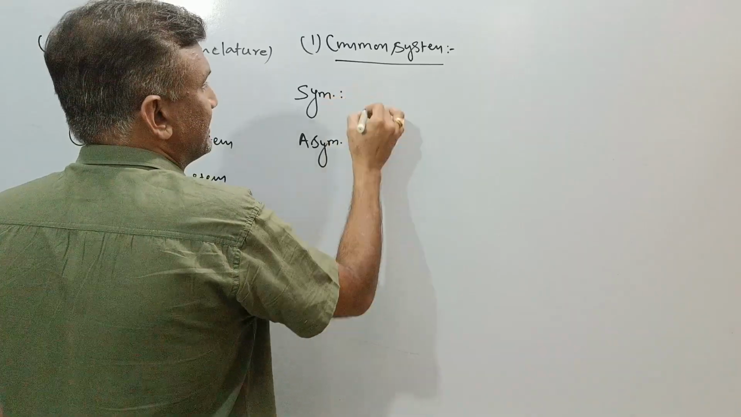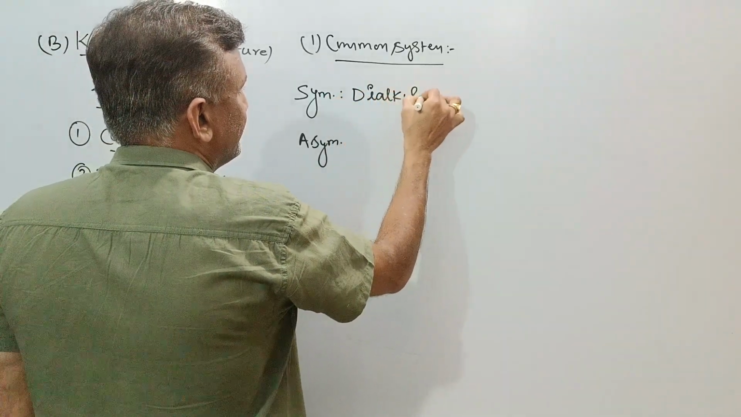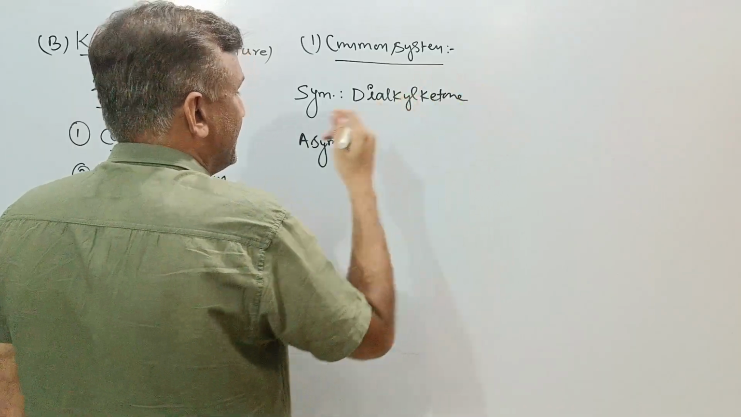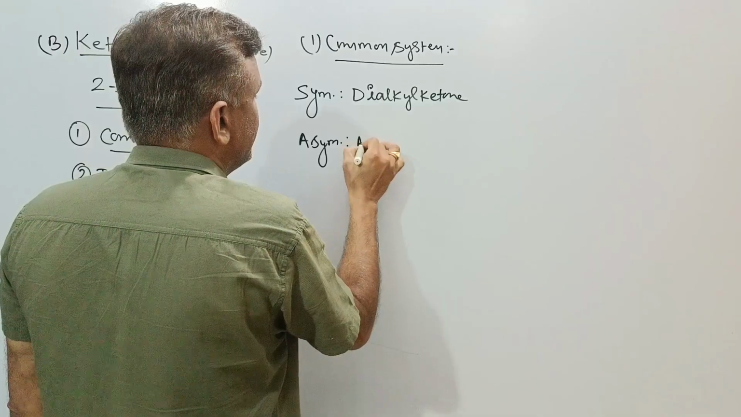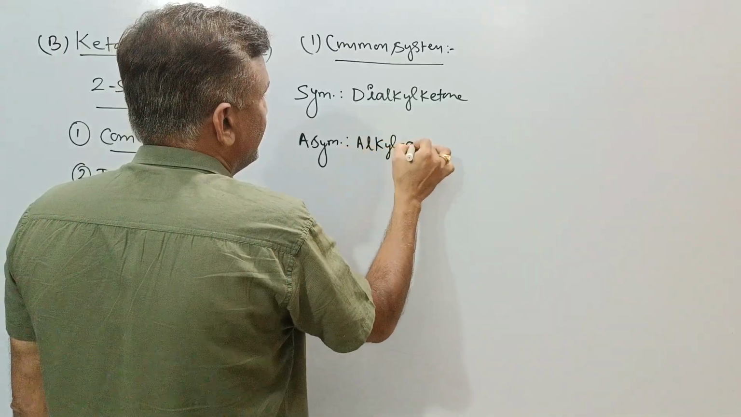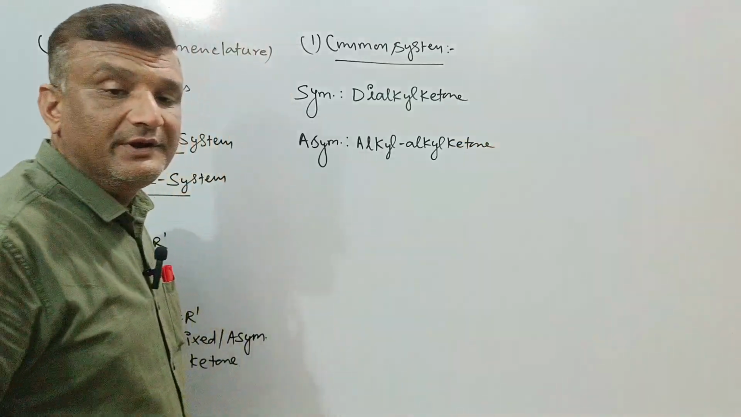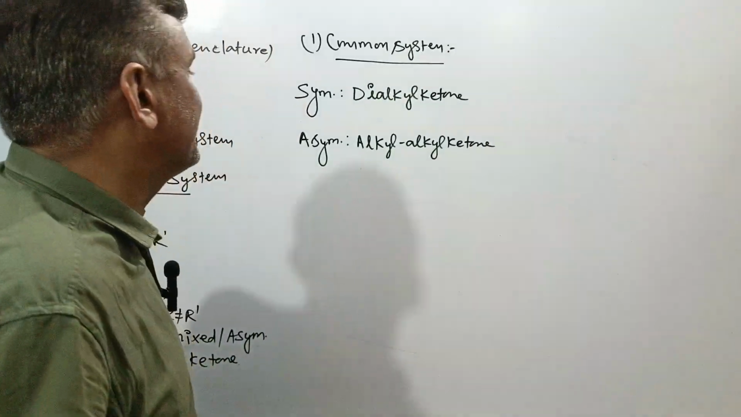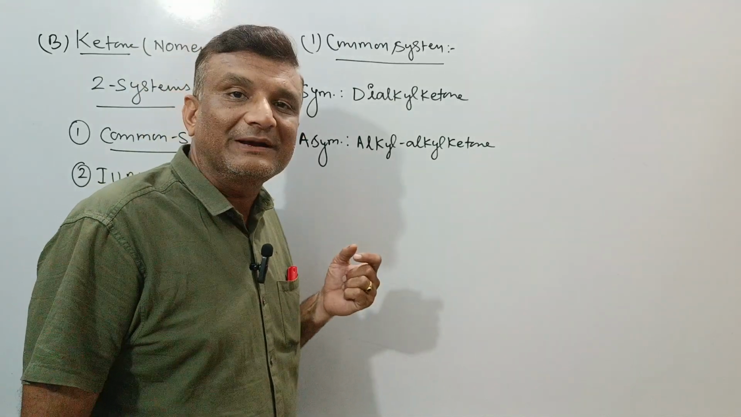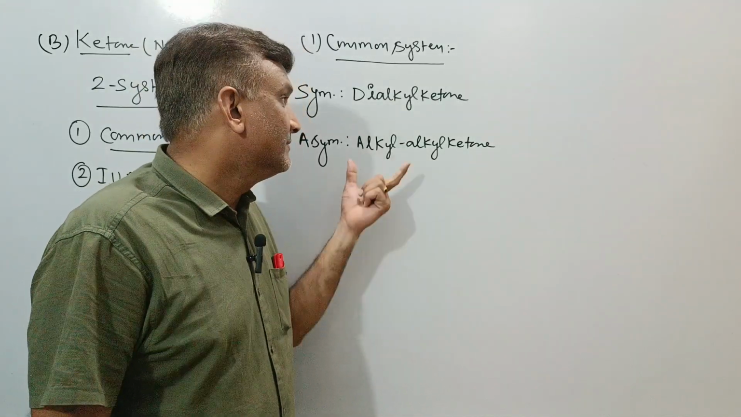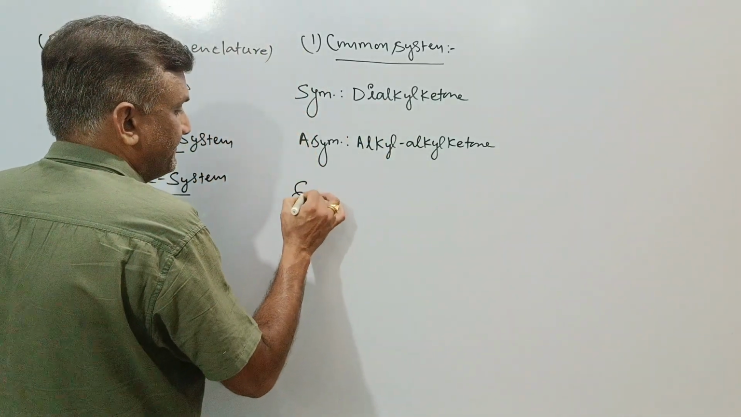If we go with the symmetrical ketone, then these are known as dialkyl ketone, and if we go with the asymmetrical ketone, these are known as alkyl alkyl ketone, alphabetically. How? If we go with different alkyl groups, then we have discussed regarding alcohol phenol ether, and the important chapter haloalkane and haloarene. What is the meaning of alkyl group? Now the time to discuss the examples.